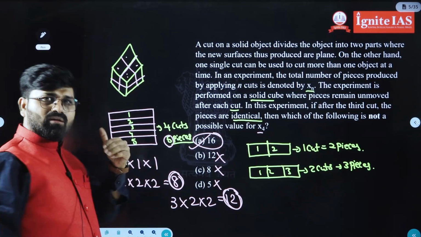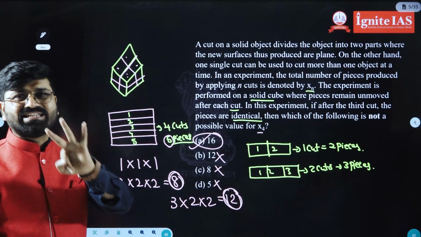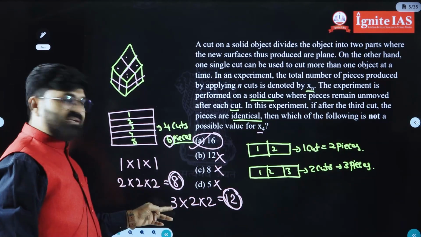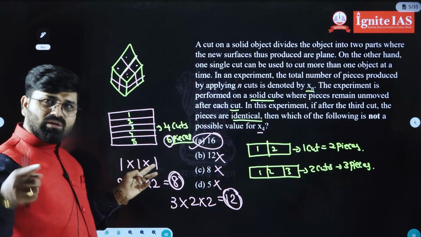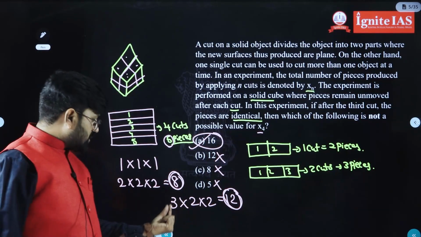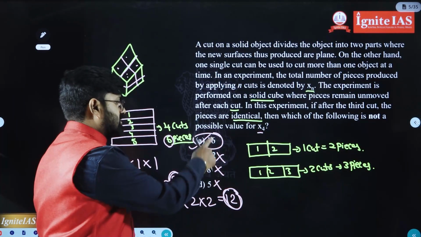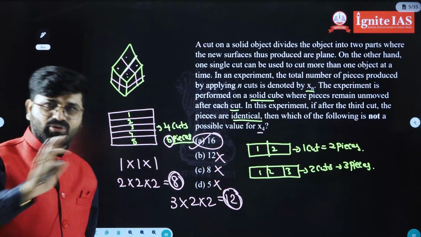If I go along the length, of course in the length if I do 2 cuts, you will be getting 3 pieces. Of course, 1 cut only in the breadth, 1 cut only in the height. So you will be getting 2 pieces and 2 pieces. Total 3 times 2 times 2, 12 pieces you will get in all. Okay, these 3 are the possibilities, in which 16 is not possible. 16 you are not going to get.